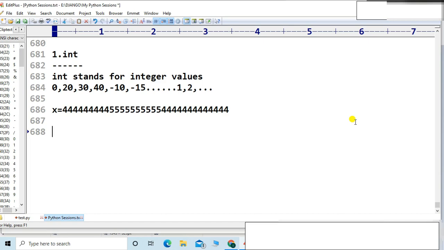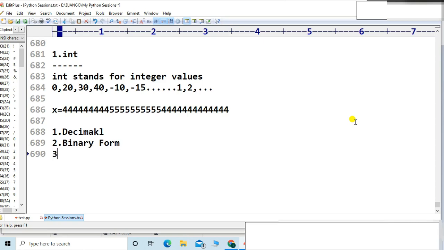So what I want to say, friends, listen carefully: we can represent integer values in Python in the following forms. First is the decimal form. Another one is the binary form.